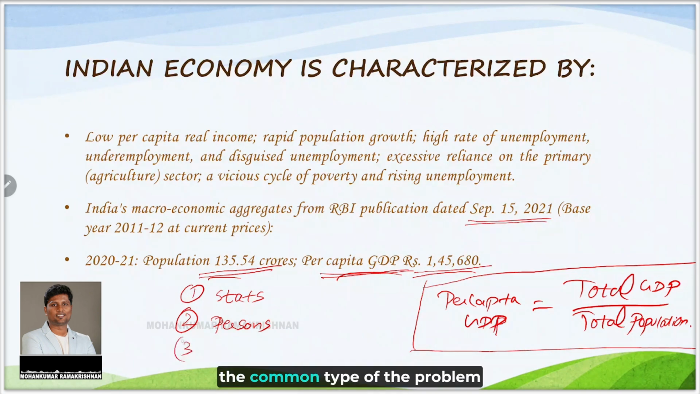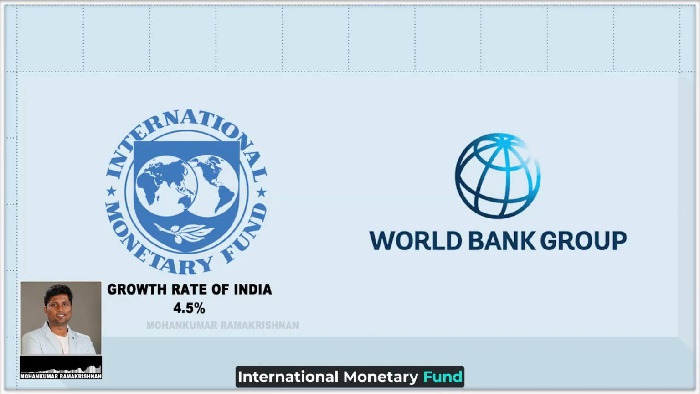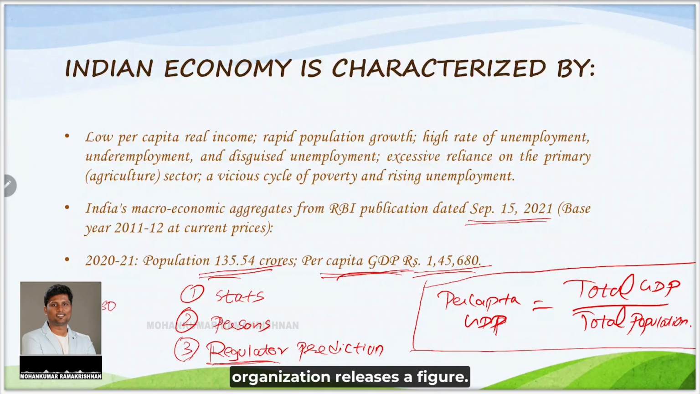Number 3, the common type of problem which they can ask is, whenever a regulator gives any prediction, say for example, IMF, International Monetary Fund, predicted the growth rate of India as 4.5%. World Bank says that India belongs to the lower middle income group. Like that, regulators, World Bank, IMF, RBI or National Statistical Organization release a figure. That figure will definitely come as one of the questions.